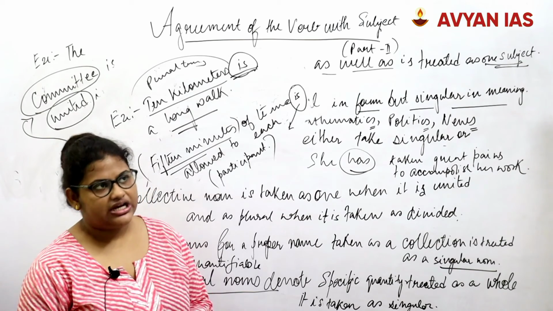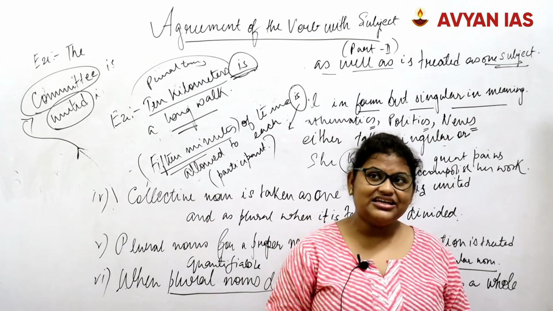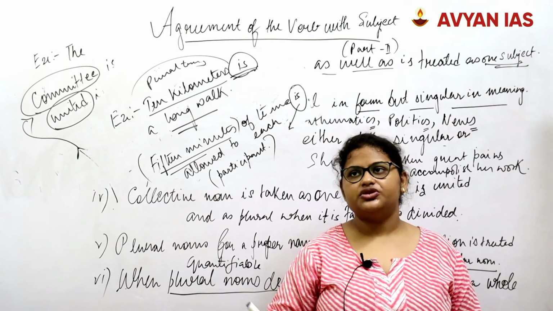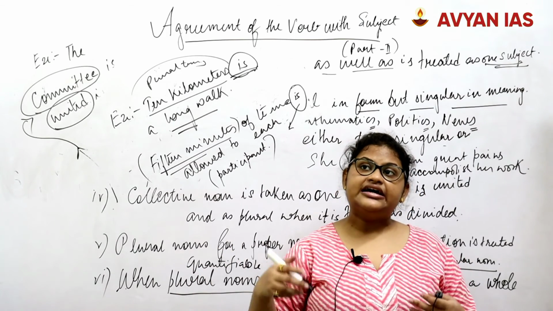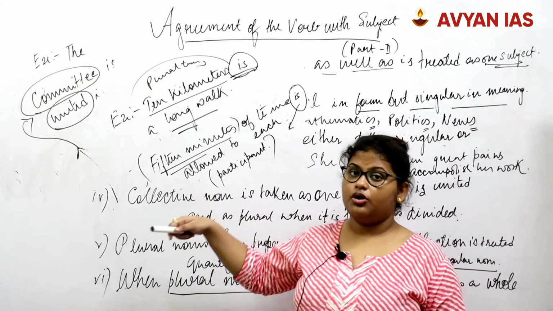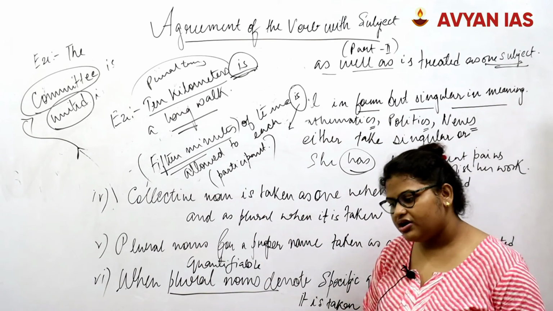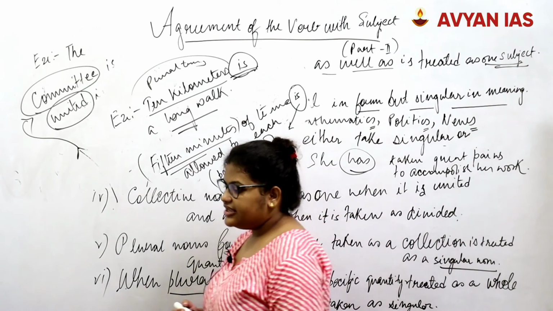However, if the case changes and we have a community or a committee, any collection of people coming out with different opinions, whenever they are divided in their opinions, we will take it as a plural verb or a plural form.